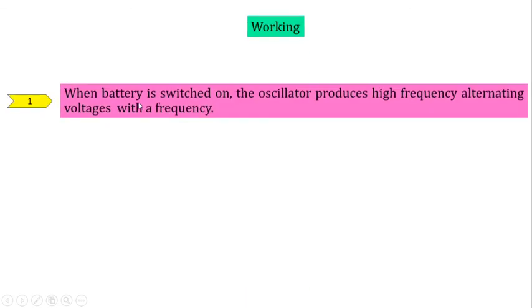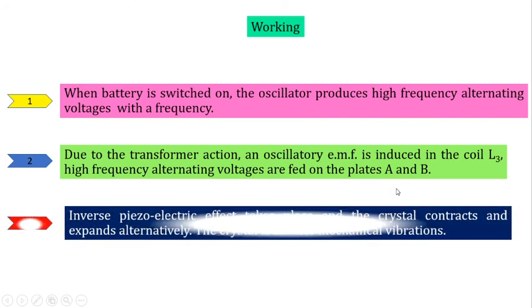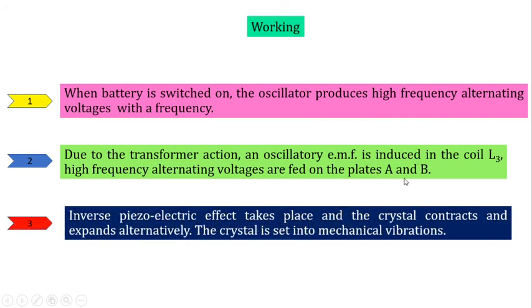Then working. First, we have to switch on the power supply or battery. The oscillator produces a high frequency alternating voltage. Due to the transformer action, the oscillator EMF is induced in the coil L3. The high frequency alternating voltage is fed to the plates A and B. So you know that we kept the crystal between A and B. Automatically, due to the alternating high voltage, the crystal starts to vibrate.